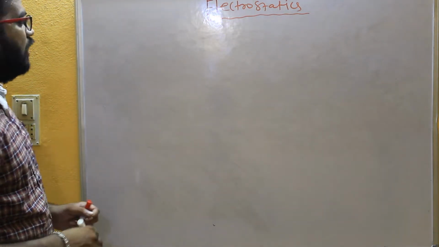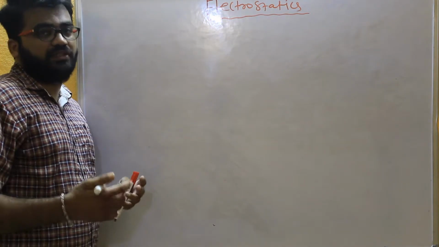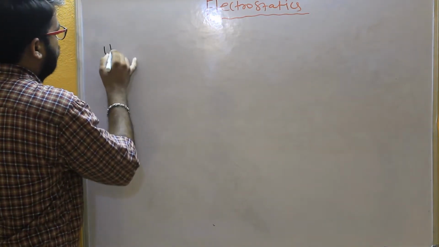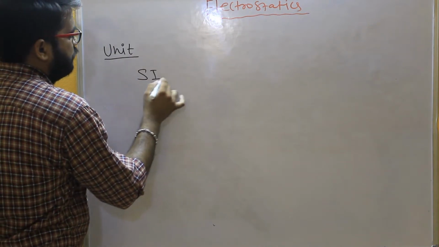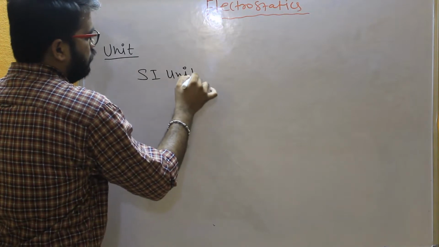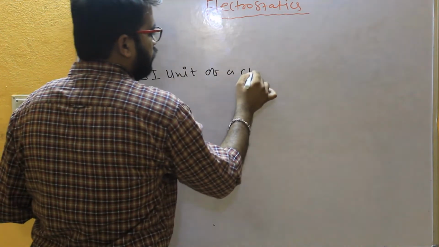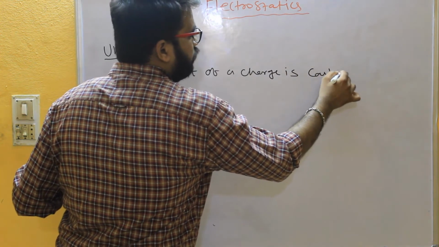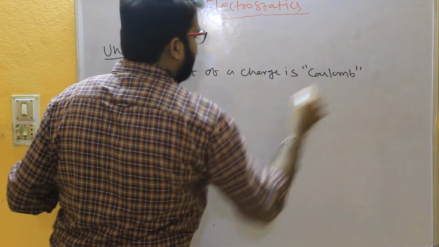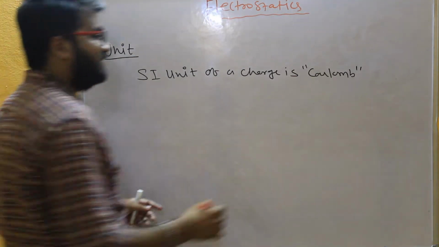Now we have what are the units of a charge. So generally SI unit of a charge is coulomb, and it is represented by capital C letter.